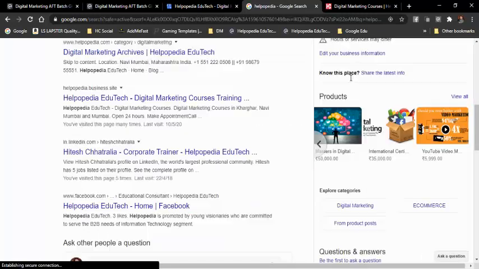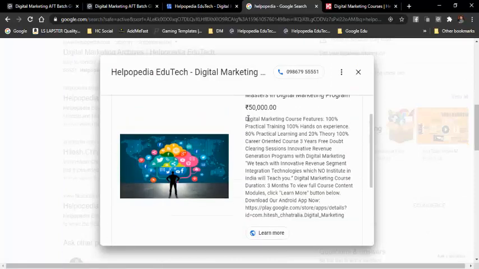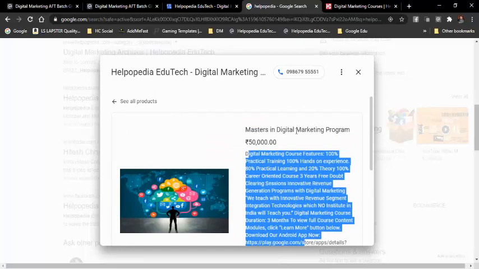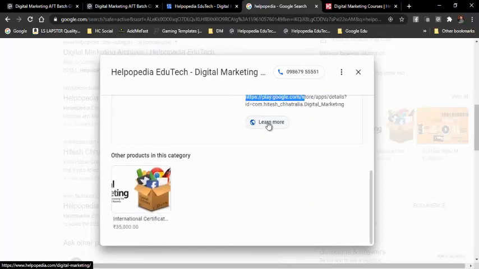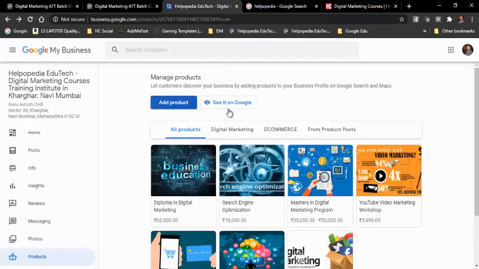So okay, from here also people can click, and they'll get all the information over here. See whatever information, whatever is the content, and all this information, then learn more. So when they click on learn more, then they'll come to the website URL. On the left bottom you can see helpopedia.com/digital-marketing. So this is the URL of my website where it will go, and people can see this listing. So like this, people can go to that place and enroll themselves over here. So this is what is product section on Google My Business. So like this we can add a product, and it says that you can see it on Google.